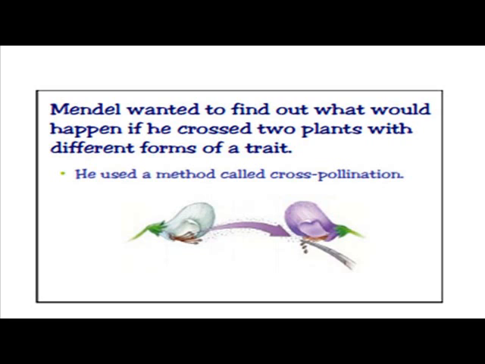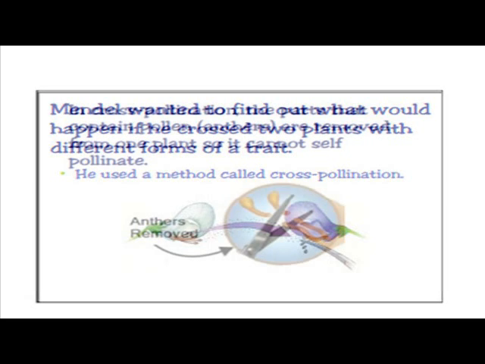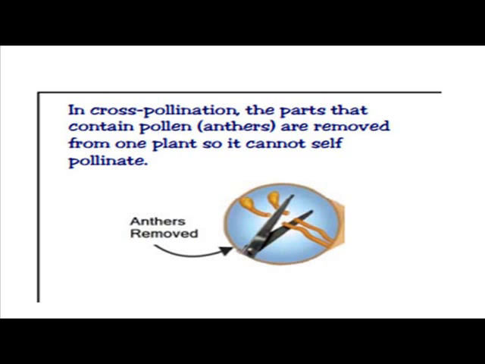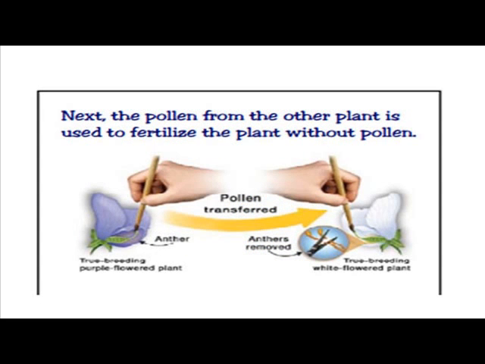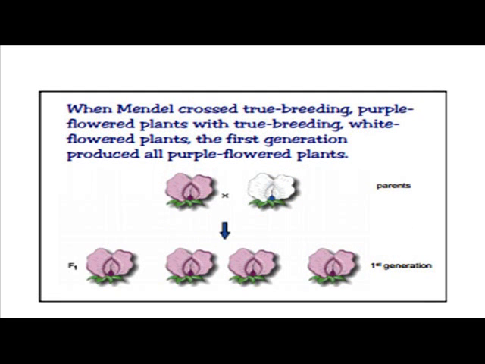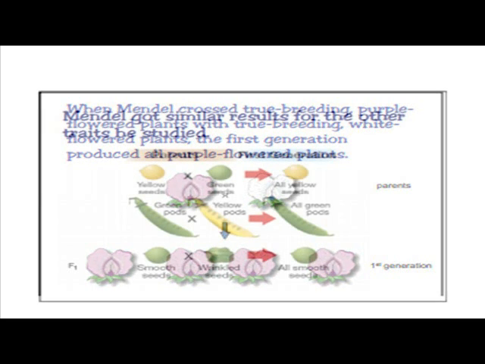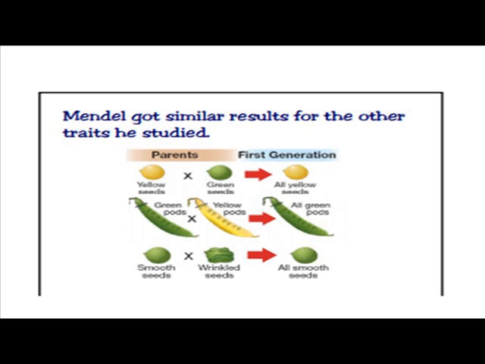Mendel wanted to find out what would happen if he crossed two plants with different forms of a trait. He used a method called cross-pollination. In cross-pollination, the parts that contain pollen, anthers, are removed from one plant so it cannot self-pollinate. Next, the pollen from the other plant is used to fertilize the plant without pollen. When Mendel crossed true breeding purple-flowered plants with true breeding white-flowered plants, the first generation produced all purple-flowered plants. Mendel got similar results for the other traits he studied.